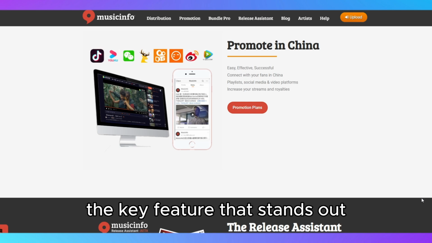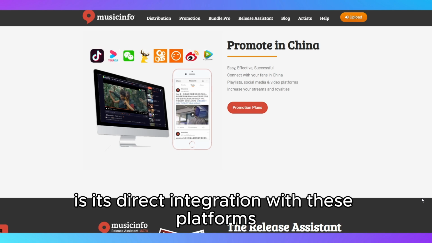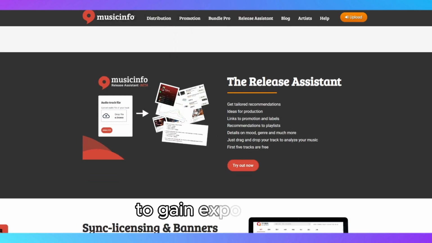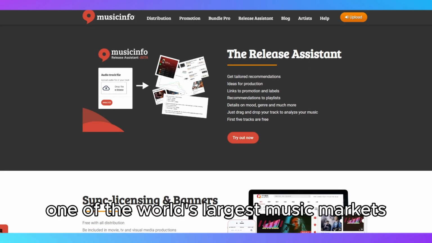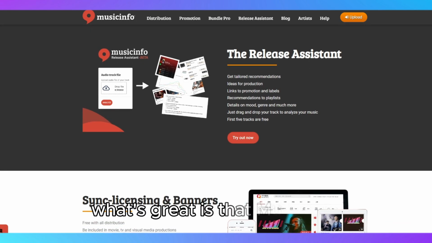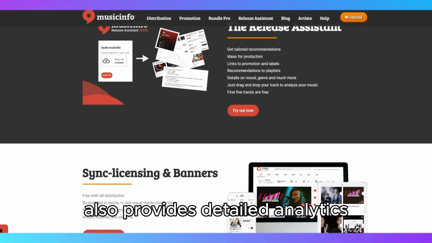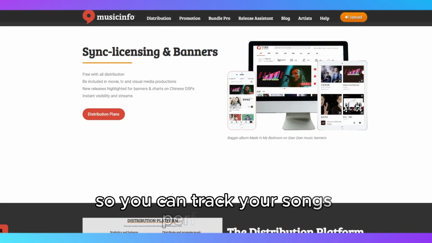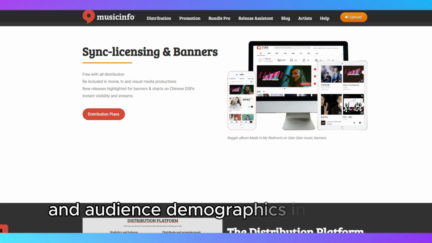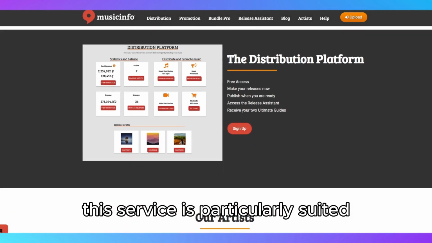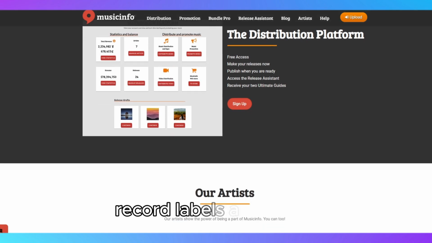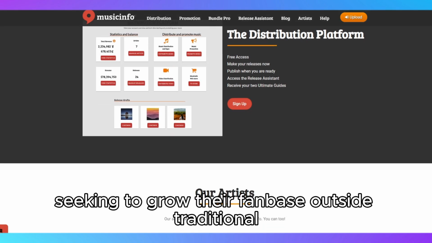The key feature that stands out is its direct integration with these platforms, allowing artists to gain exposure in one of the world's largest music markets. What's great is that Musicinfo also provides detailed analytics, so you can track your song's performance and audience demographics in real time. This service is particularly suited for independent musicians, record labels, and artists seeking to grow their fan base